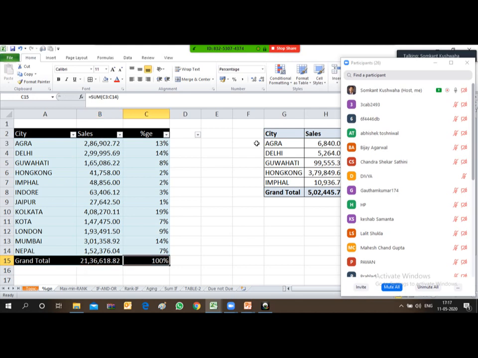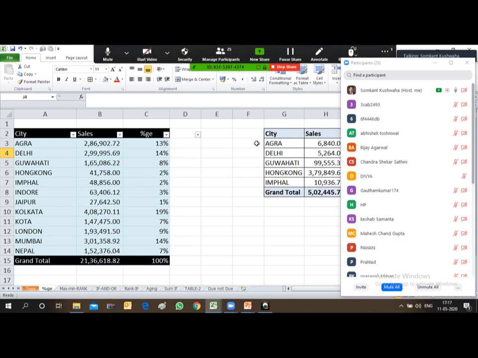Now you can see, friends, the total of the percentage is coming 100. It means the percentage derived is correct, and you can check the percentage of sale achieved in every location. Say for Agra it is 13%, for Delhi it is 14%. So friends, this way you can derive the formula as per the situation you are handling.